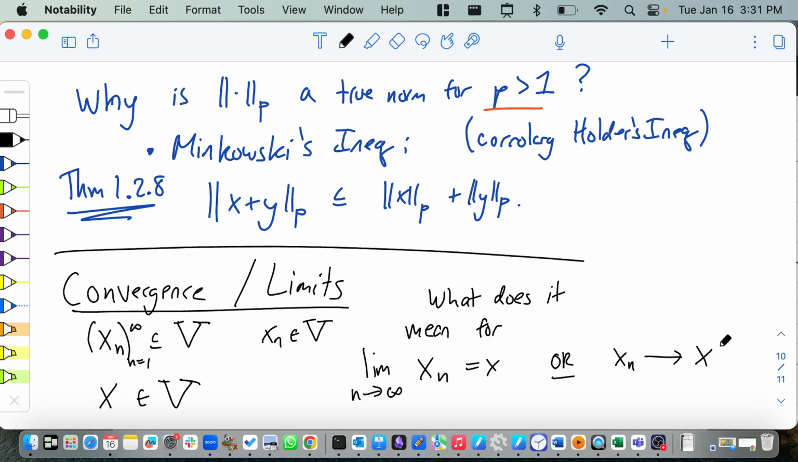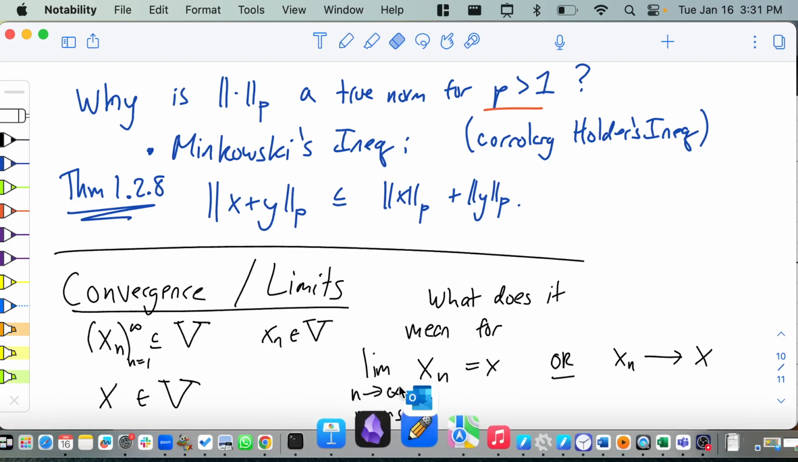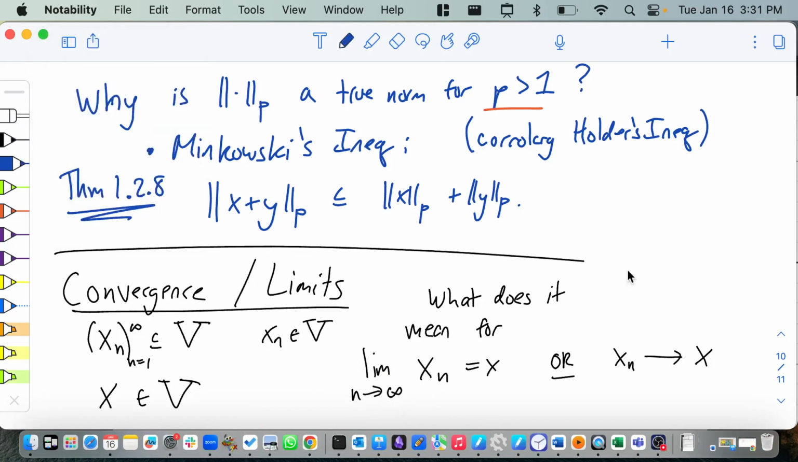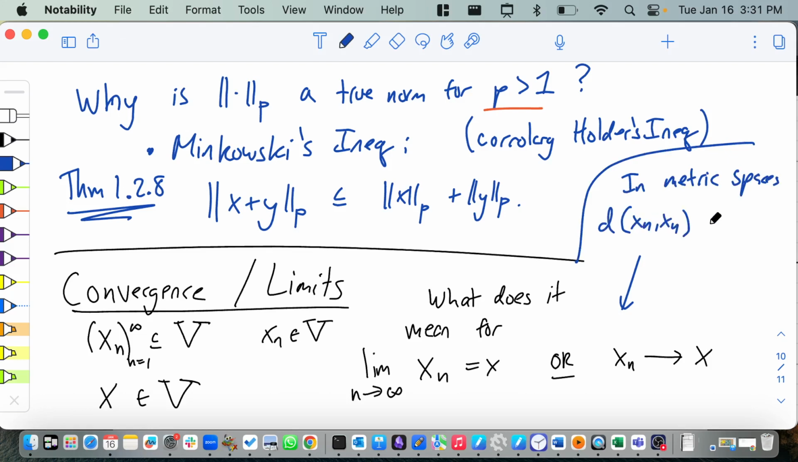This really is kind of like in your metric spaces class, where it means the distance. Let me put this as a little aside. In metric spaces class, what does this mean? In metric spaces, what you would say is that the distance between xn and x goes to 0. You would measure how far away xn is from x, and if they're getting closer and closer together, if the distance between these two points is going to 0, then you would say they converge.